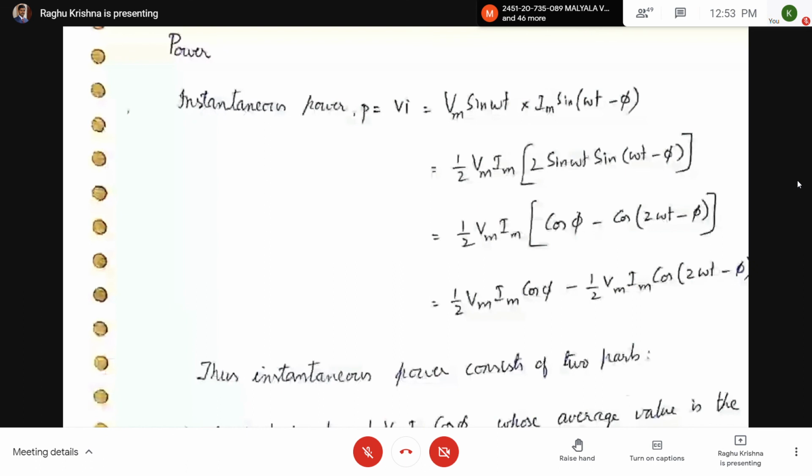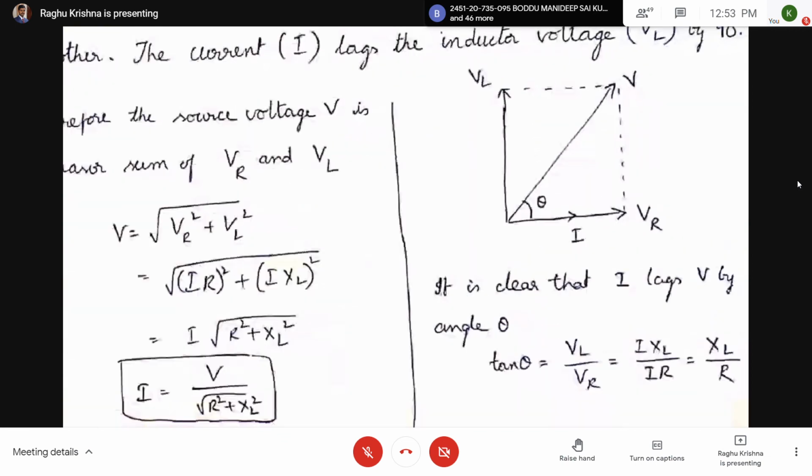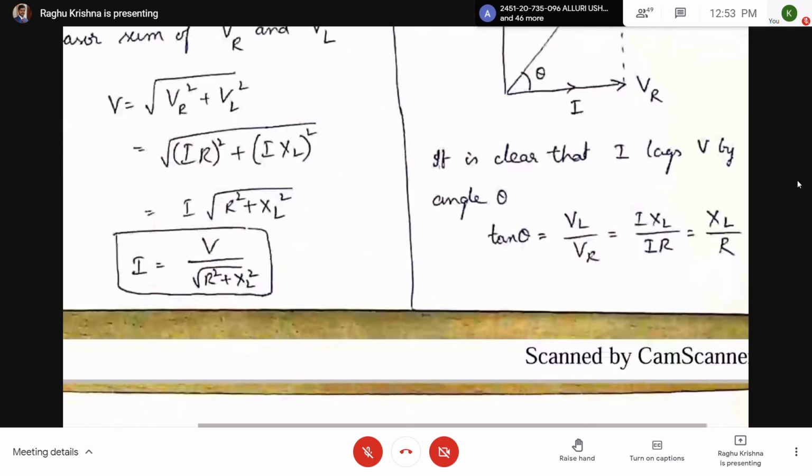So instantaneous power. For getting the power equation, first we have to find the instantaneous power equal to Vi. So V equal to Vm sin omega t, I equal to Im sin omega t minus phi. So here you can see the angle phi. Here I have taken theta, generally it can be taken as phi.